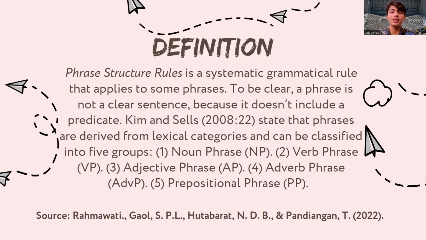So, the first slide is about definition. What is the definition of phrase structure rules? The phrase structure rules are systematic grammatical rules that apply to phrases. But what is a phrase? A phrase is not a complete sentence, because it doesn't have any kind of predicate in it. According to Kim and Sells 2008, a phrase comes from lexical categories and can be divided into five types. First one is noun phrase, second verb phrase, adjective phrase, adverb phrase, and a prepositional phrase.